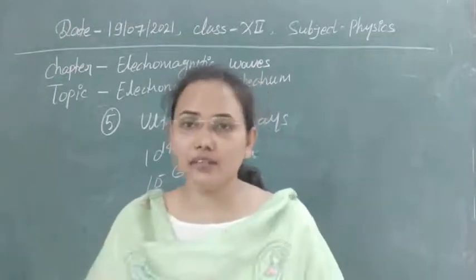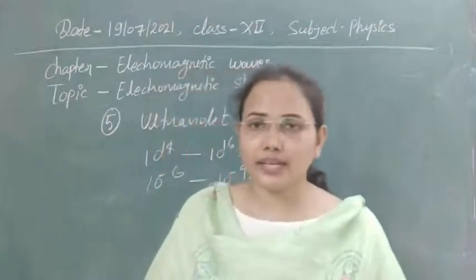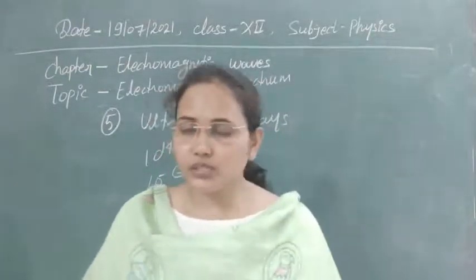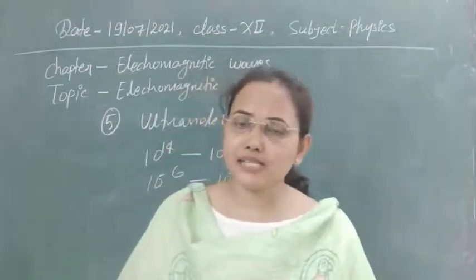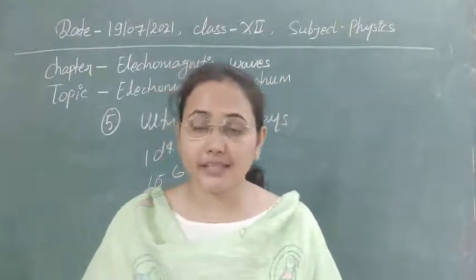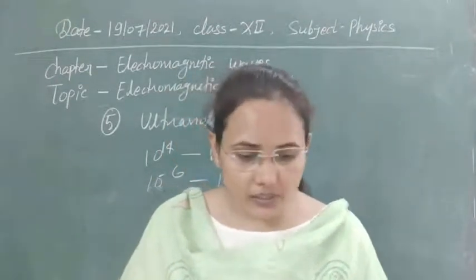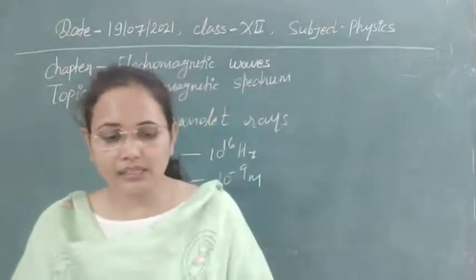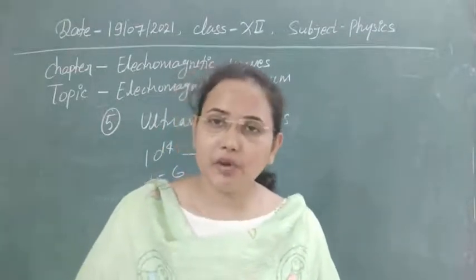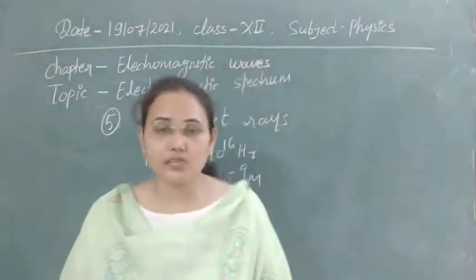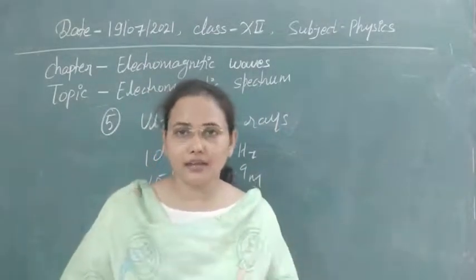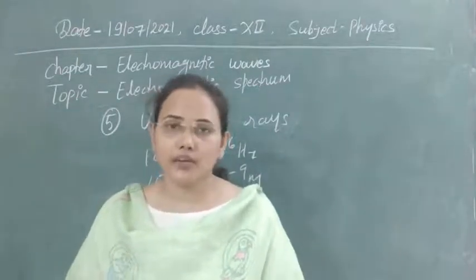Second, we use ultraviolet radiation to check mineral samples, as they interact strongly with these radiations. Next, we use these waves to study molecular structure, as the separation range of some molecular structures is of the order of this ultraviolet radiation.